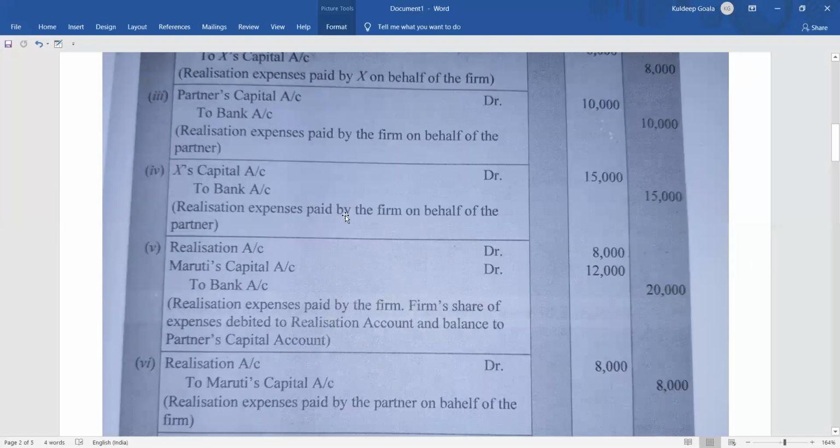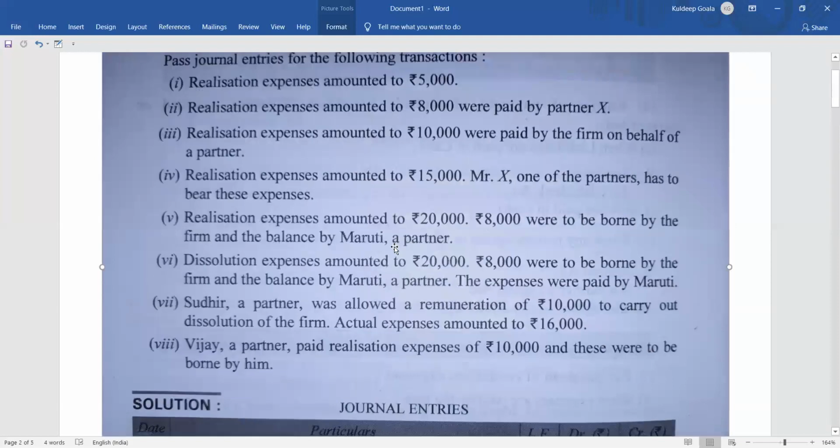Clear? Remember, if you mention cash here, you should mention cash in every situation. If you mention bank, then you mention bank in every situation. Okay, don't mix up the two. This is also an important point you should remember.